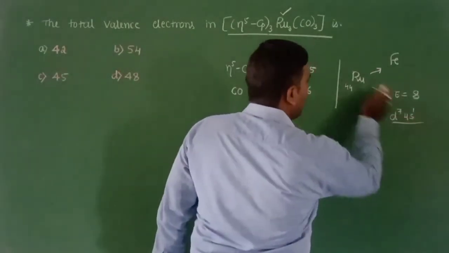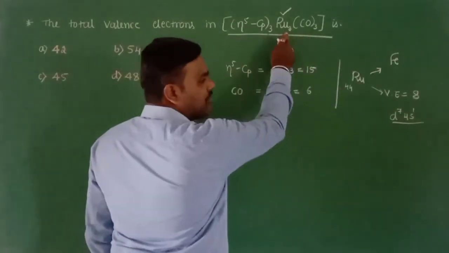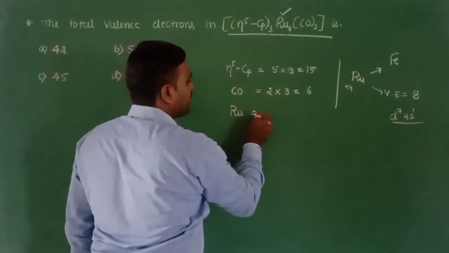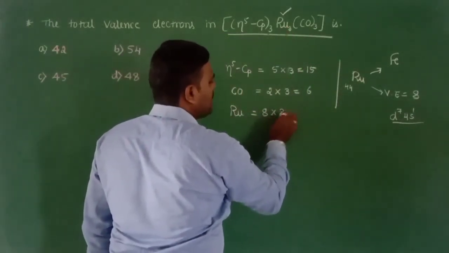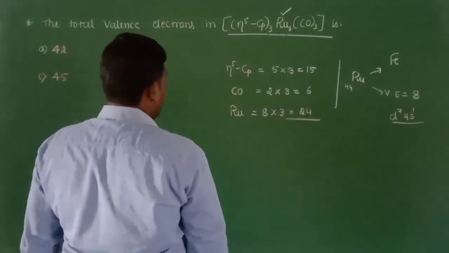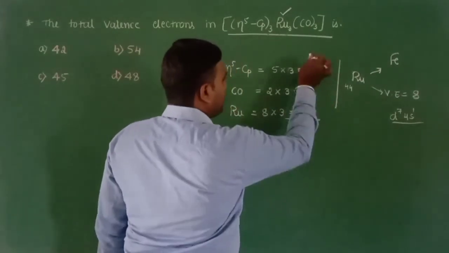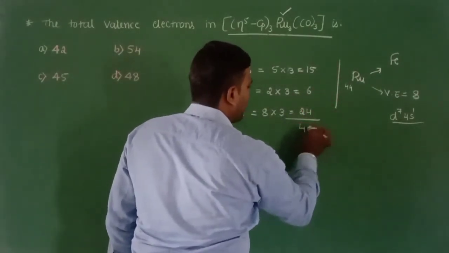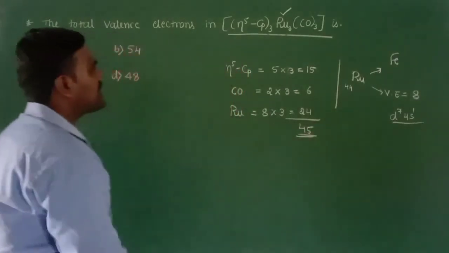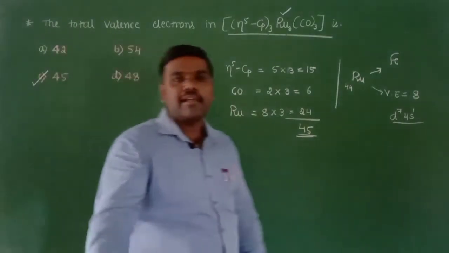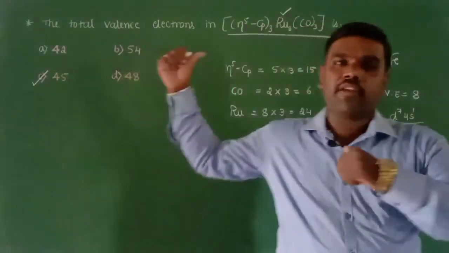So 8, but we have 3 ruthenium atoms in total. So 8 times 3 is 24, right? Ruthenium is going to give 8 electrons each, so 8 times 3 is 24. Am I right? So in total, 20, 30, 35, 41 plus 4, 45. That is the total number of electrons in this complex, which is at option C. That is the correct answer for the given question.